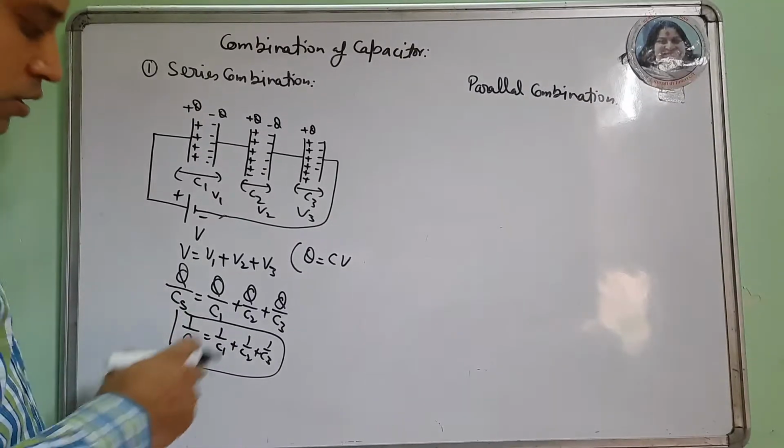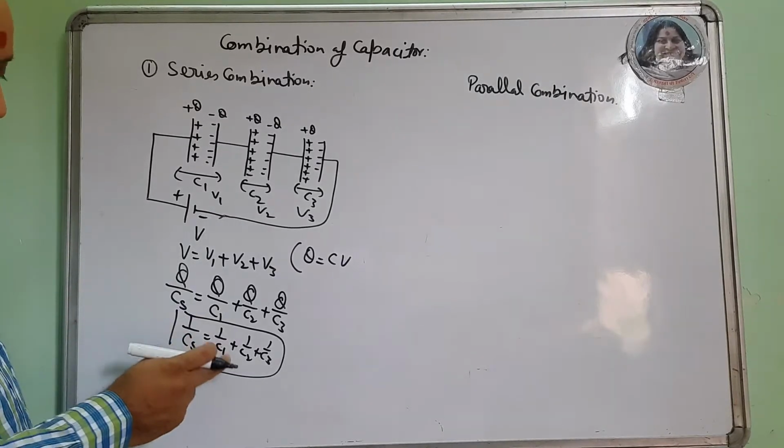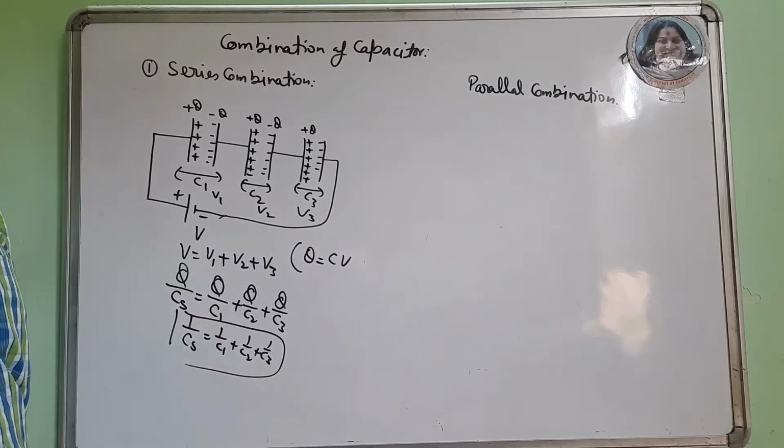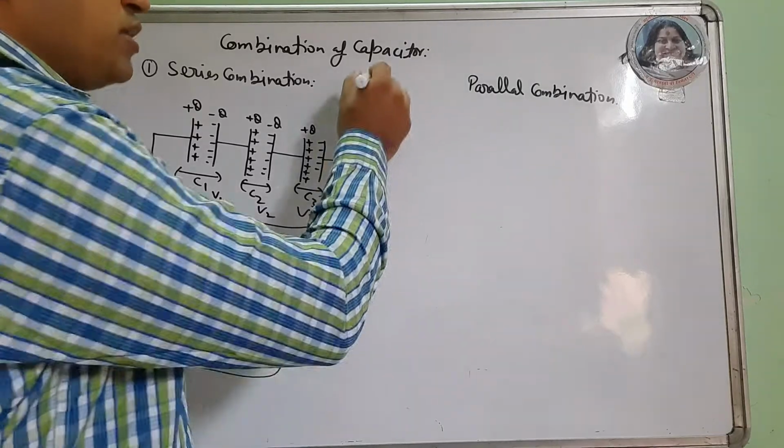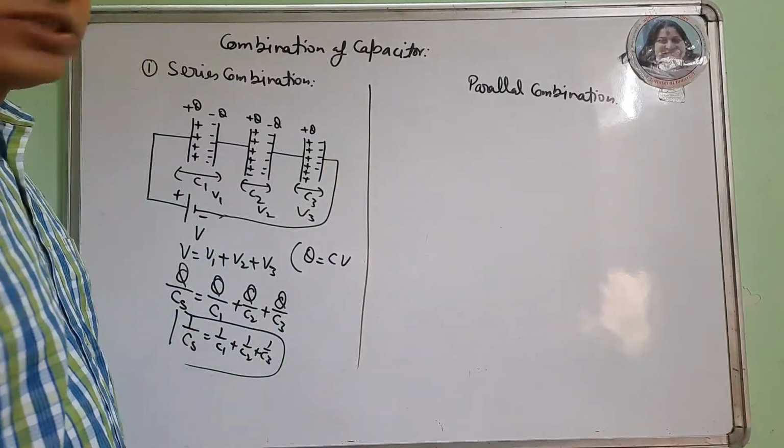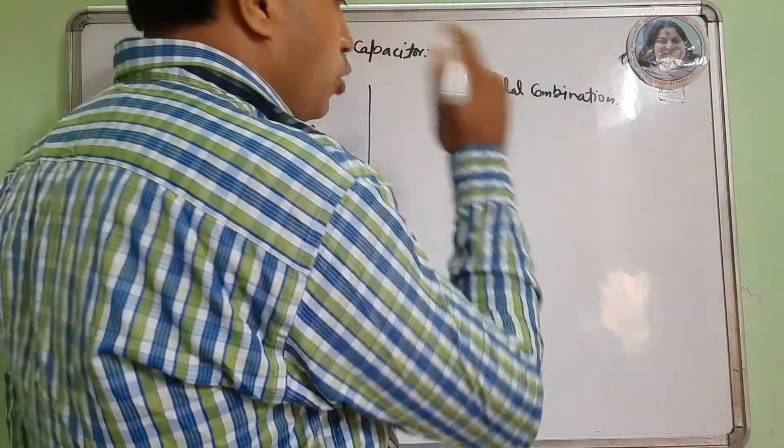Now this 1 upon C is just like the reciprocal of the parallel combination of resistances. If you compare, it is reverse to the resistance combination. What is a parallel combination?